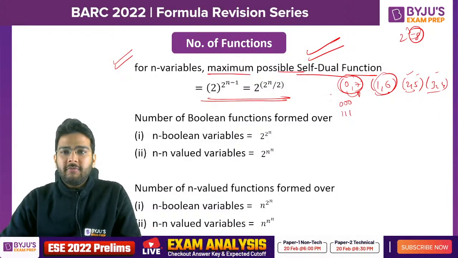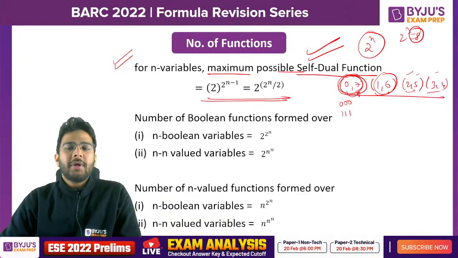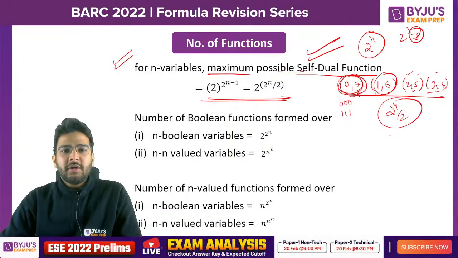I hope you can derive it. Okay, how to get it? Let me give you some idea. As you can see, how many pairs we can form? Total combinations will be 2 raised to the power n, as n Boolean variables will be there. How many pairs like this can we form? Half of it, 2 raised to the power n by 2. These many pairs we can form, right?